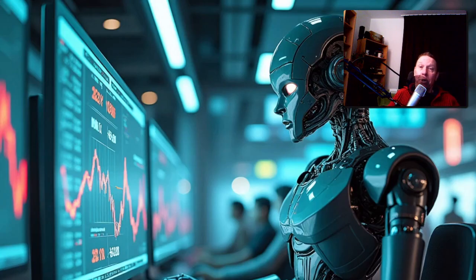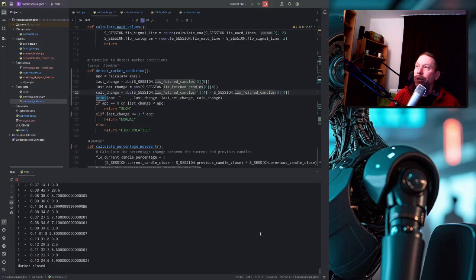Well, as usual, we start with the code and the code screen. And the code screen did not change. There are no changes in the code because we're still testing.